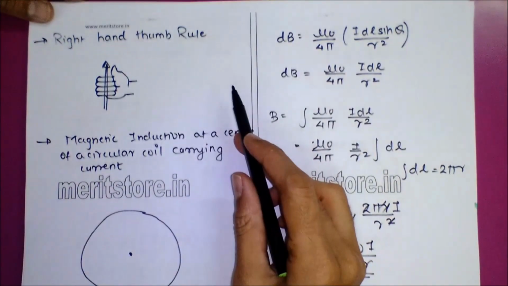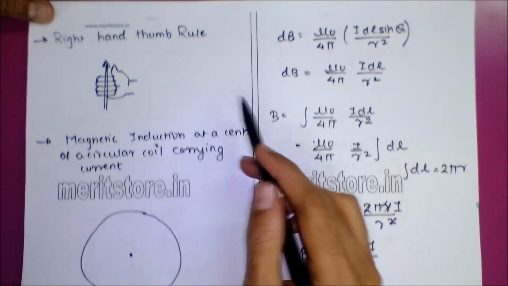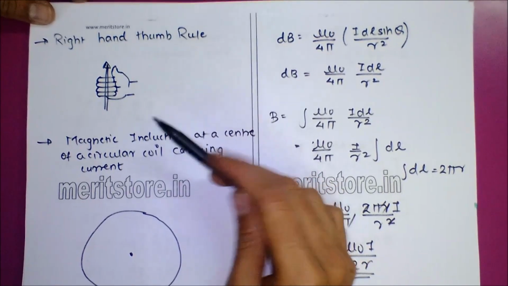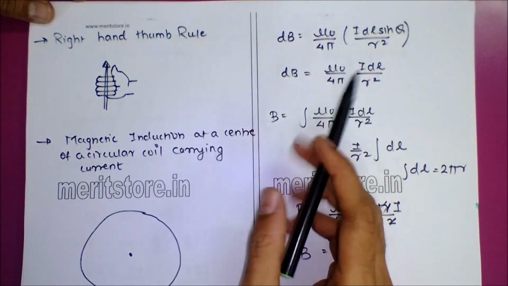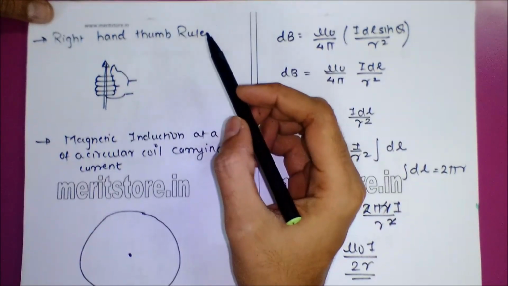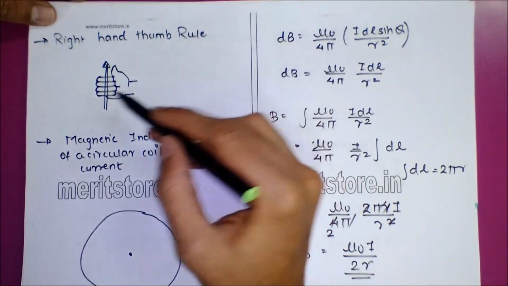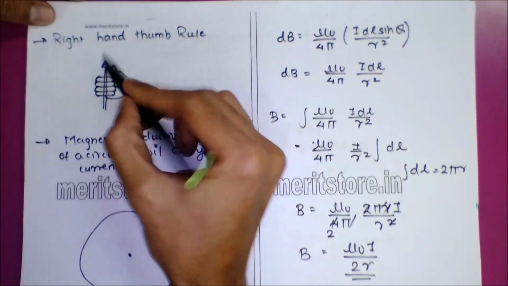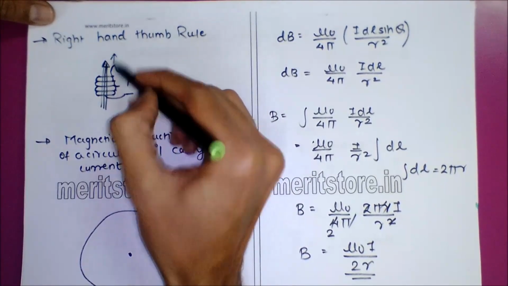Here we have the right hand thumb rule regarding the magnetic field of electric current. What the right hand thumb rule states is, suppose we have a current passing through this conductor, and the current is in the upward direction.